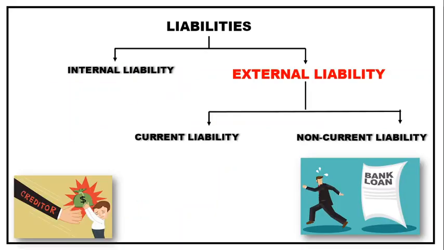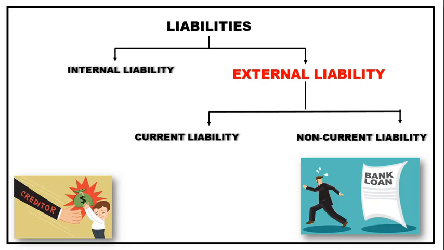Coming to the next one, external. As internal is for the internal party, external is for the external one, meaning the amount payable to outsiders, like a bank loan. The business needs money, so the proprietor has invested, but it is not necessarily sufficient, so they finance the business by taking a loan from outsiders. Even debentures, you will learn more about in future chapters.